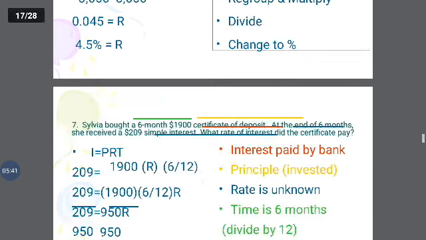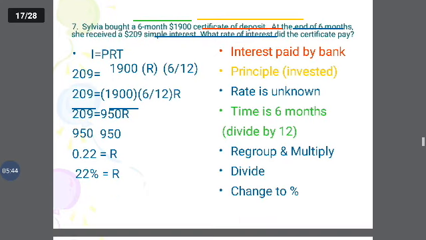Rate of interest is 4.5%. Sylvia bought a 6-month rupees 1,900 certificate of deposit. At the end of the 6 months, she received rupees 209 simple interest. What rate of interest did the certificate pay? The deposit amount is the principal amount, 1,900. At the end of the 6 months, we receive 209, that is the simple interest.